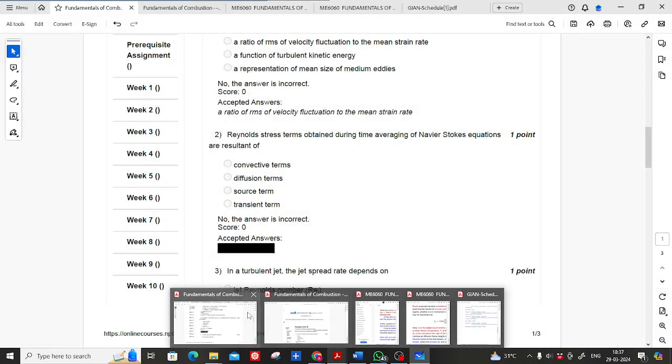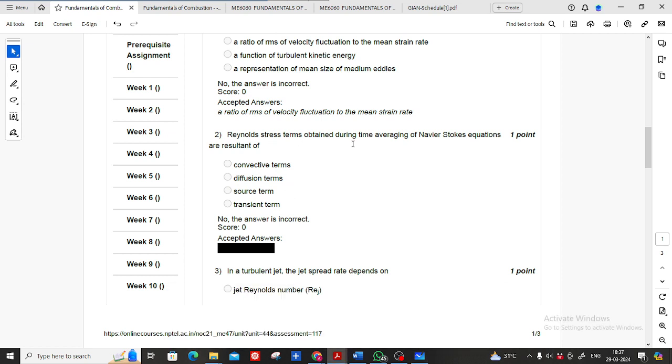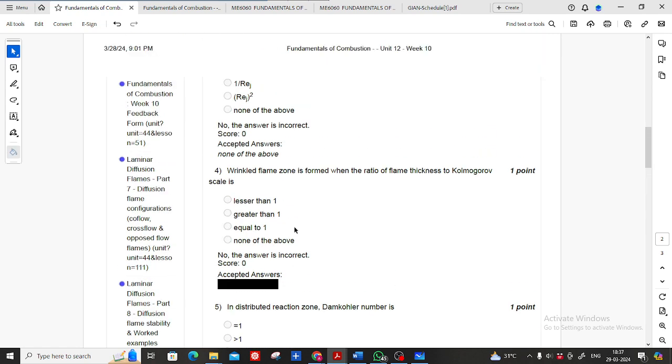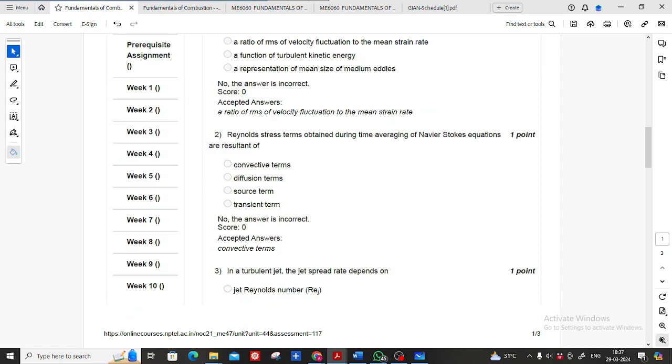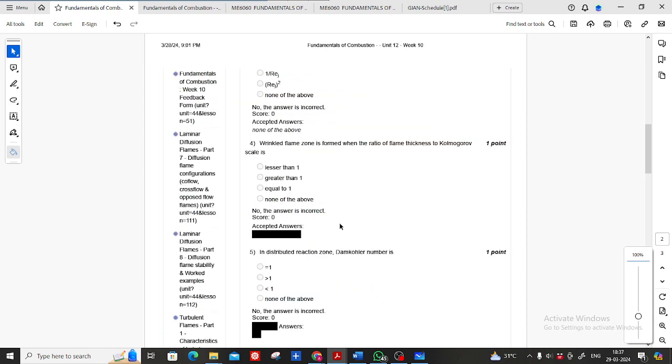Okay, coming to this question: the Reynolds stress term obtained during the time averaging of the Navier-Stokes equation is the resultant of which term? Someone else can answer. Okay, the correct answer is the convective term. Now, question number 3. Someone else can answer question number 3.